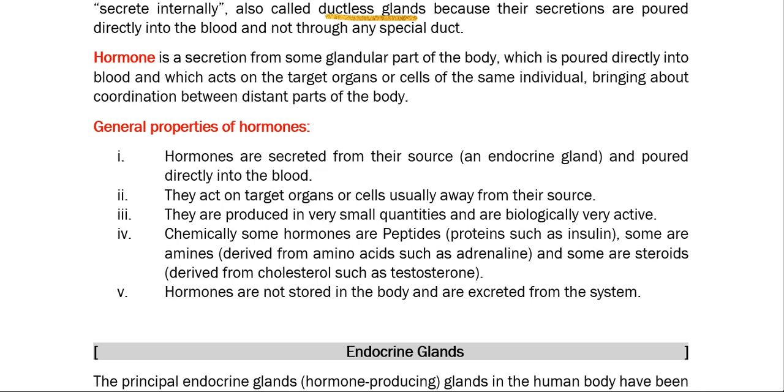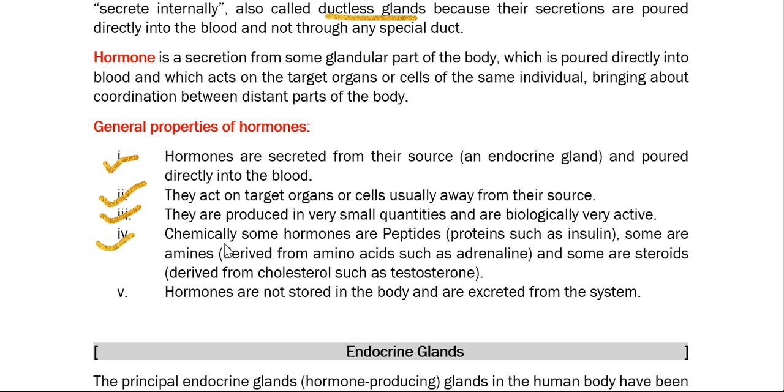What are those properties? Hormones are secreted mainly from a gland and poured directly into the blood. They target organs or cells usually away from their source. They are produced in very small quantities, and are biologically very active.